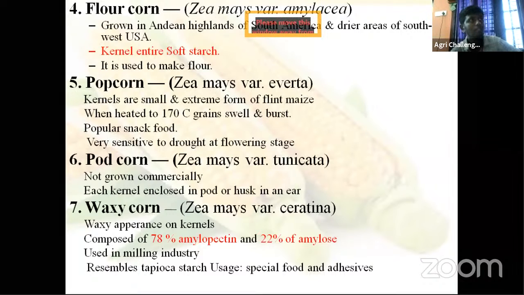Right. Then it resembles tapioca. Tapioca is one type of plant. It resembles tapioca starch. This wax produced from Zea mays ceratina resembles tapioca starch, used for special food and adhesive purpose.